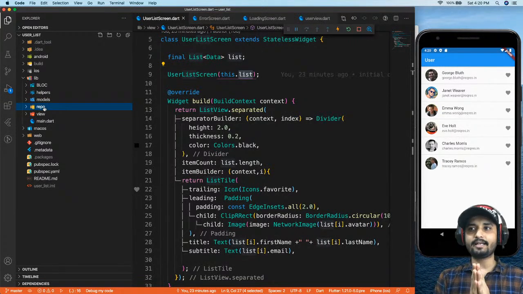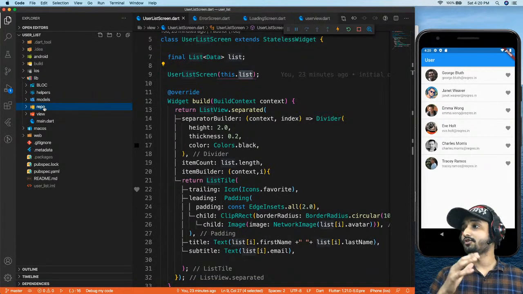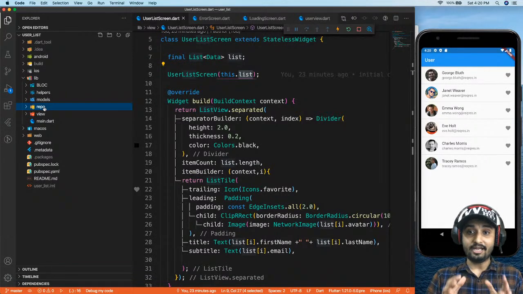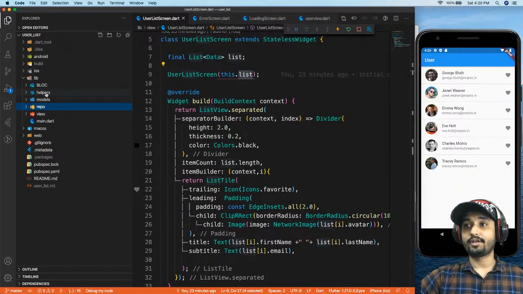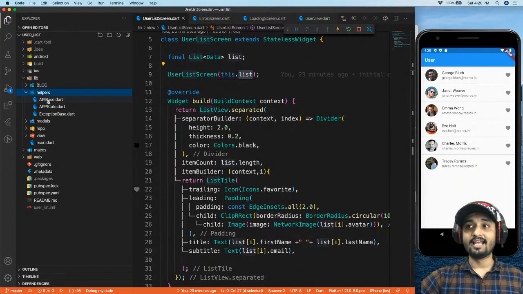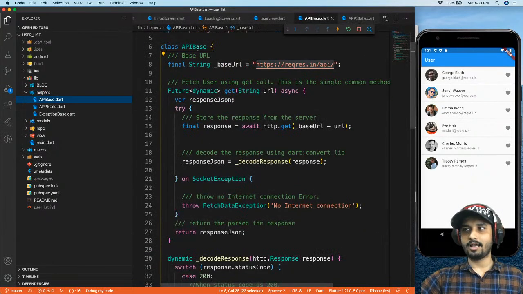So let's start over and see how we can start building this. You know how we have built the UI and how the UI is managed, but how does it work behind the scenes? First, I'm going to go inside helpers and have something called API base. Inside API base, I have created a class called API base.